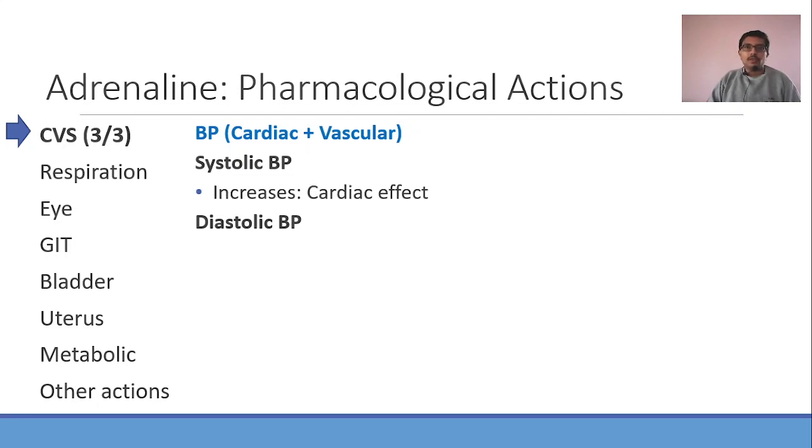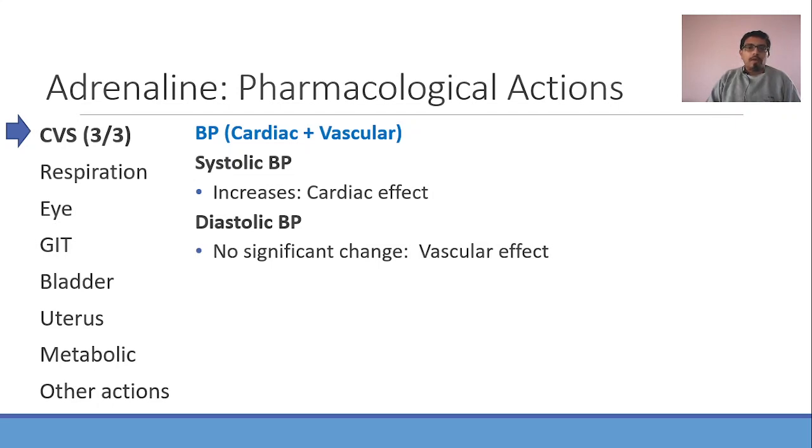What about diastolic blood pressure? Adrenaline causes both vasoconstriction and vasodilatation, right? Depending on the location of the blood vessel, it will produce both vasoconstriction and vasodilatation. And as a result, in diastolic blood pressure, there is no significant change. The vascular effect, because it produces both vasoconstriction and vasodilatation. So diastolic blood pressure, there is no significant change.